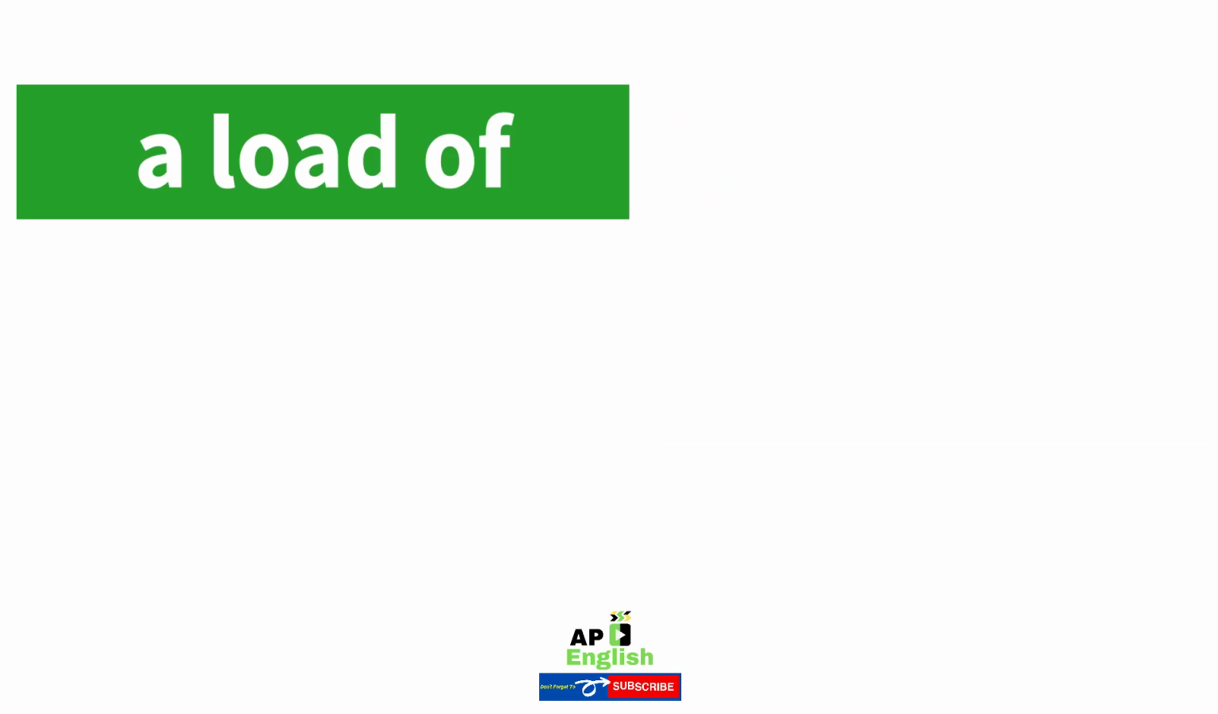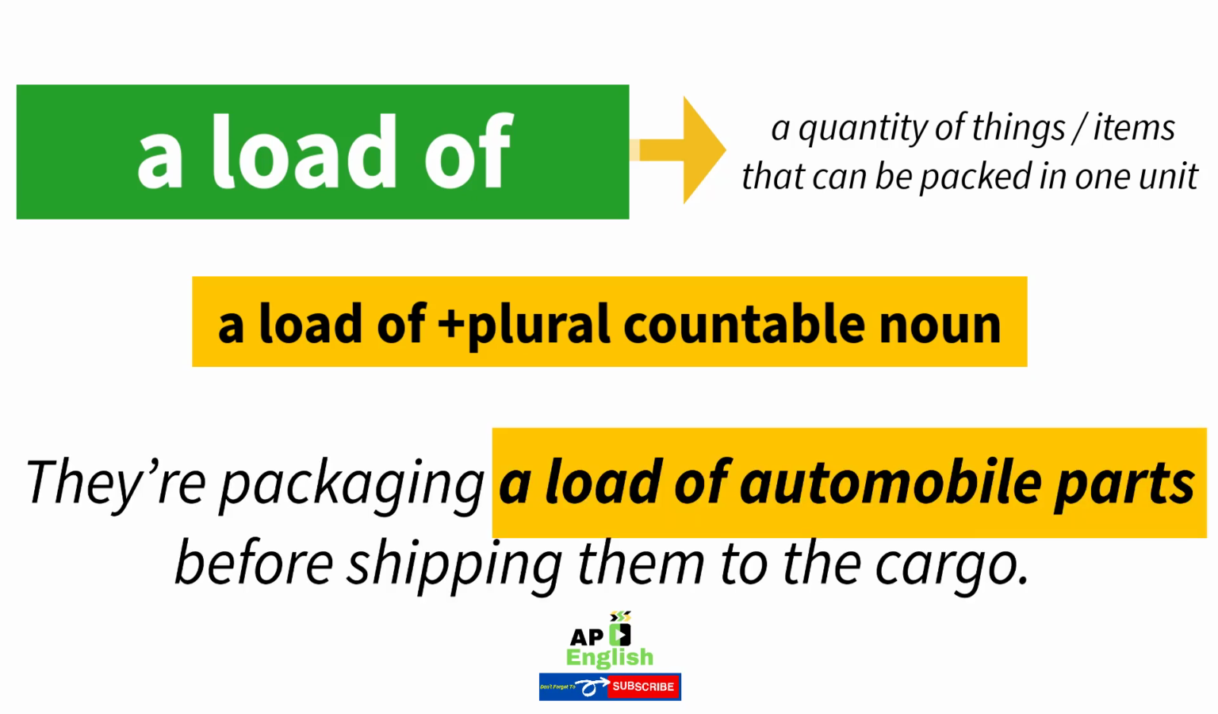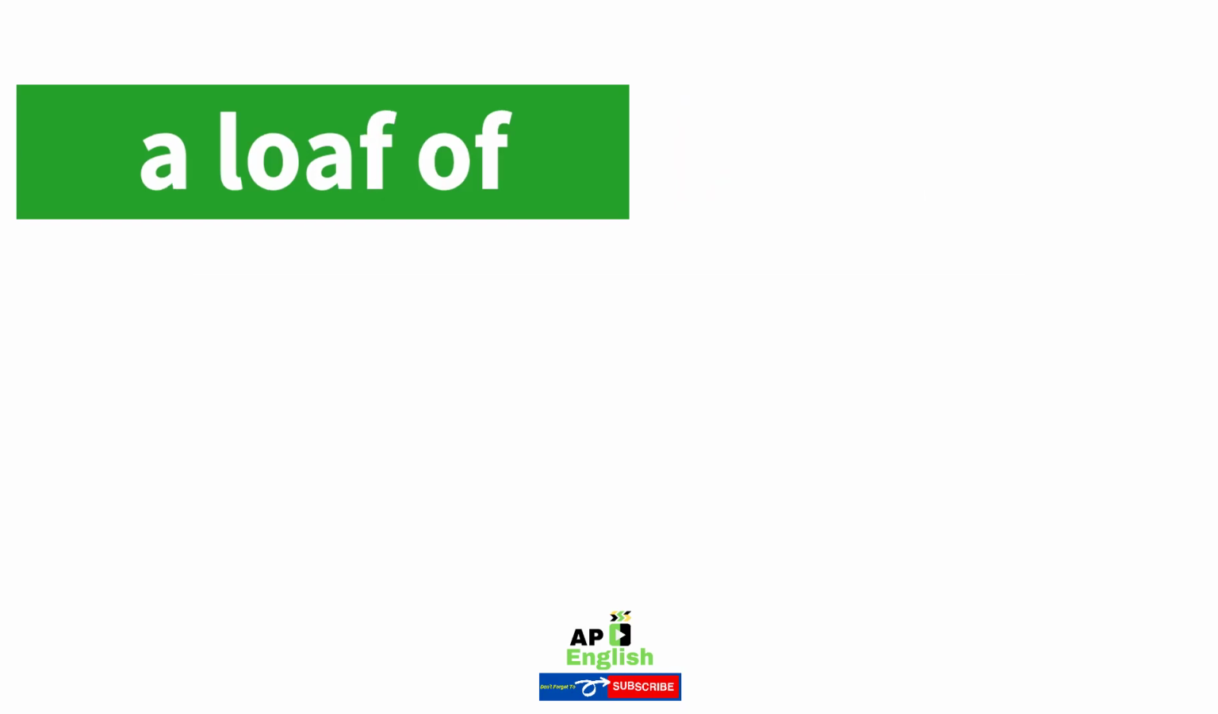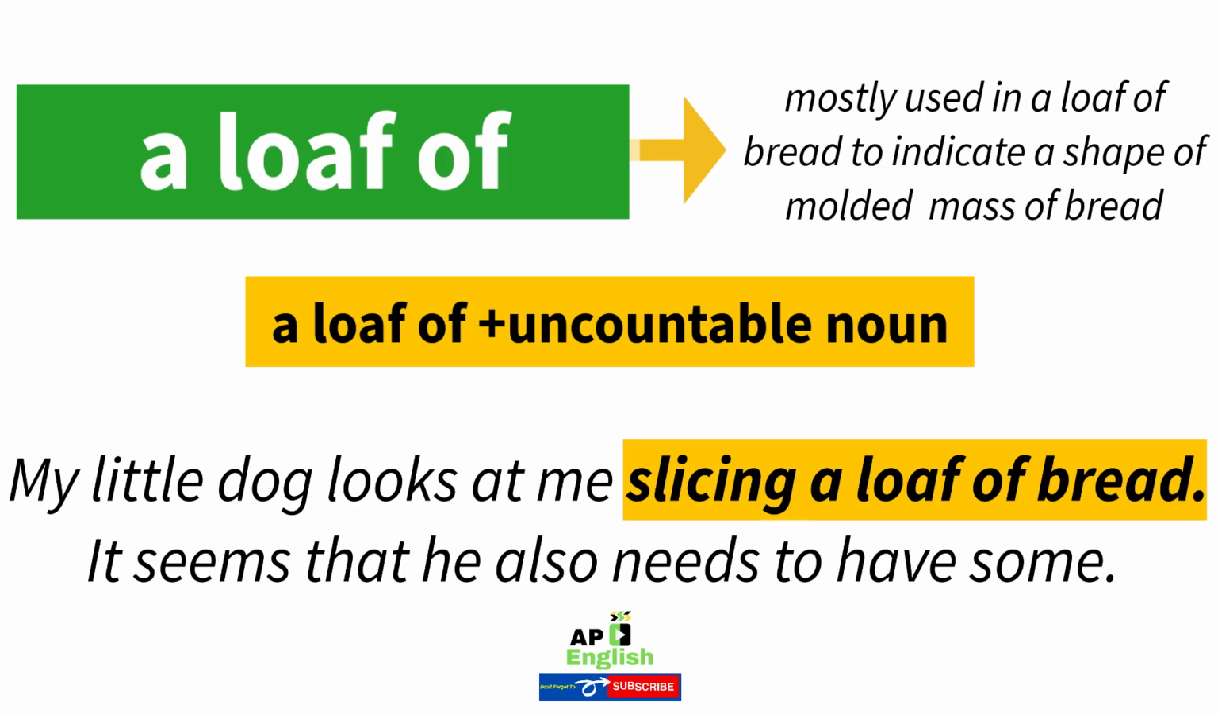35. A load of. A quantity of things or items that can be packed in one unit. Example: they are packaging a load of automobile parts before shipping them to the cargo. 36. A loaf of. This is mostly used in a loaf of bread to indicate a shape of molded mass of bread. Example: my little dog looks at me slicing a loaf of bread. It seems that he also needs to have some.